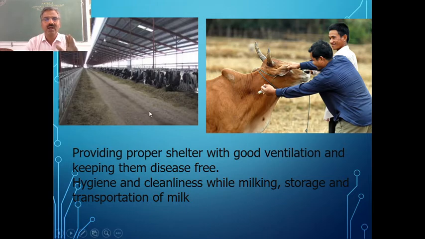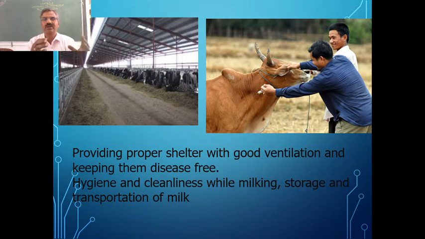And secondly, we need to provide good shelter: a proper area with good ventilation and a disease-free environment. If we maintain hygiene conditions and provide a good environment, the area in which these animals are kept should be free from any litter, microbes or insects, so that the animal will not be affected by diseases.